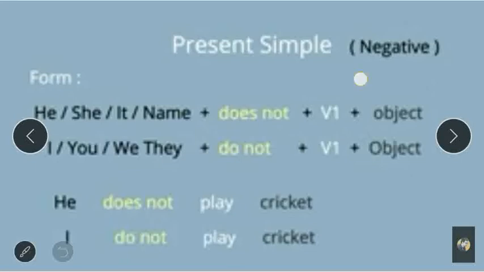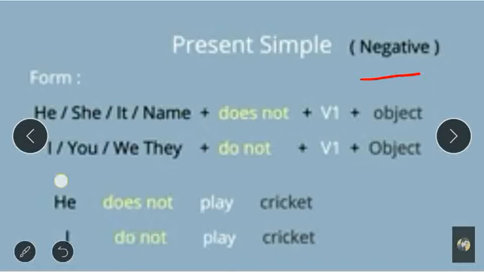Negative means, as I have told, the answer in no. You have to give the answer in not. The formula is he, she, it, name plus does not. Does is the auxiliary verb which is derived from the word do. Do plus es is does, plus first form of verb plus object. With he, she, it and any name, like goes you have used, in the same way use does. But go is the main verb, here do is the auxiliary verb. Auxiliary verb is also known as helping verb.